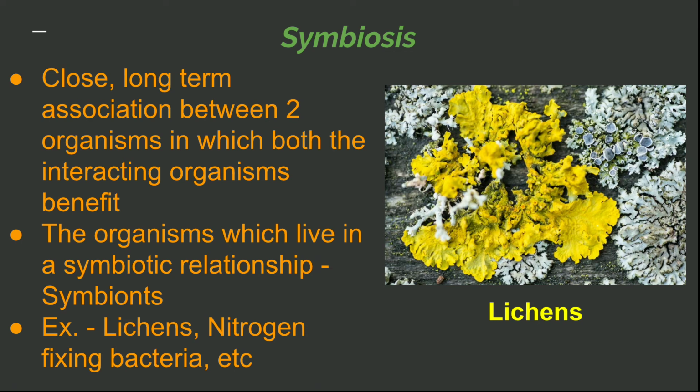Okay, so it is a close and long-term association in which the two organisms live with each other, while both of them get benefit. The organisms which live in a symbiotic relationship are known as symbionts.